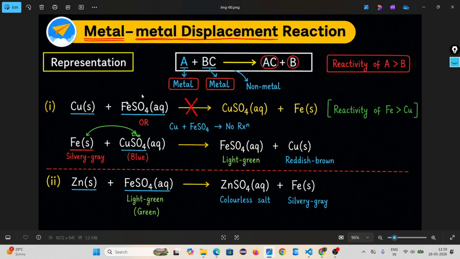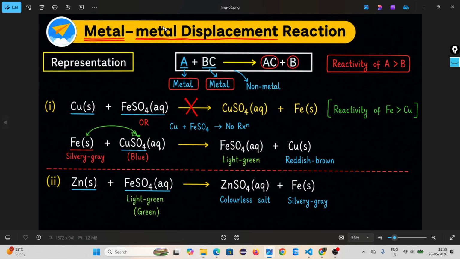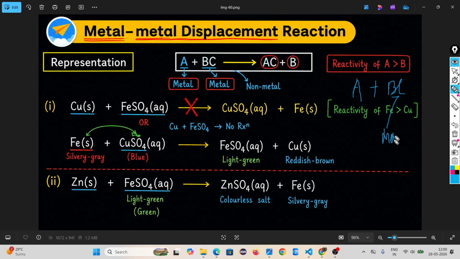Let's do the reactions. There are three types: metal-metal displacement, metal non-metal, and non-metal non-metal. In your 10th class this is not in the syllabus. So first, the metal-metal displacement reaction. Look at how to represent a displacement reaction. A is a metal, BC is an ionic compound. An ionic compound is formed with the help of a metal and a non-metal.